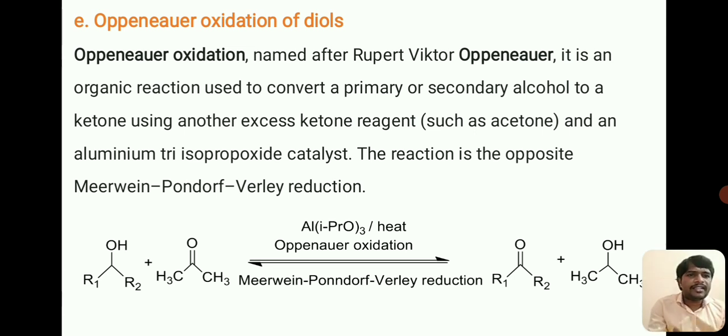By using a catalyst, that is aluminum triisopropoxide, and this reaction is nothing but the opposite of the Meerwein-Ponndorf-Verley reduction. You can observe here, we have taken an alcohol. When it is treated with acetone in the presence of a catalyst, that is aluminum isopropoxide, it results in the formation of a ketone along with an alcohol. This is what is known as Oppenauer oxidation of alcohols.